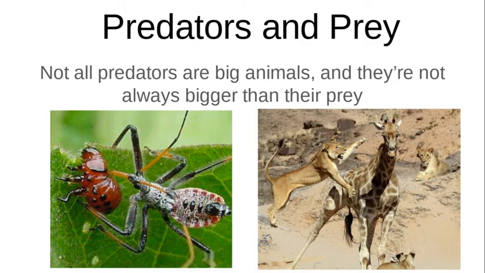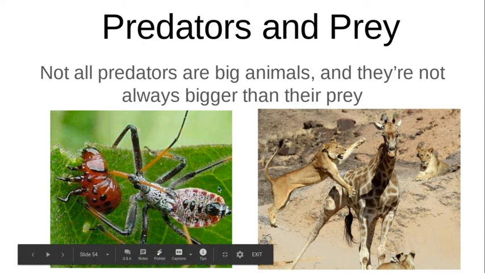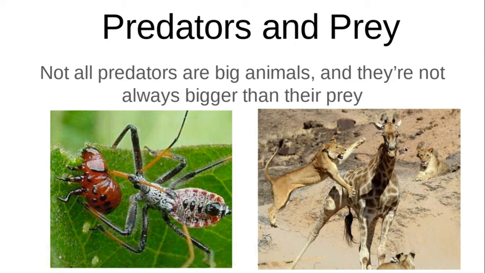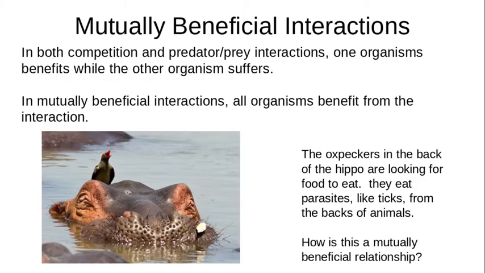So not all predators are always big animals. The spider here would be the predator, and not all predators are always bigger than their prey. This lion is obviously much smaller than the giraffe, but it's still considered the predator.